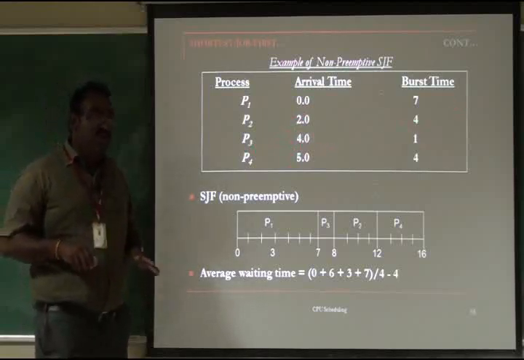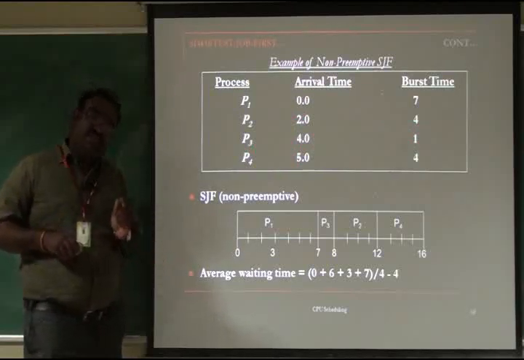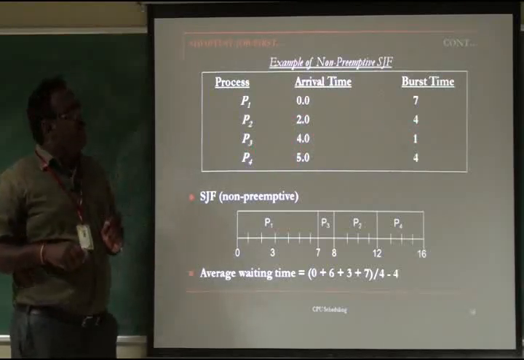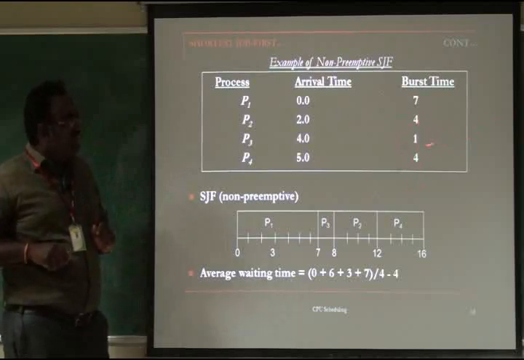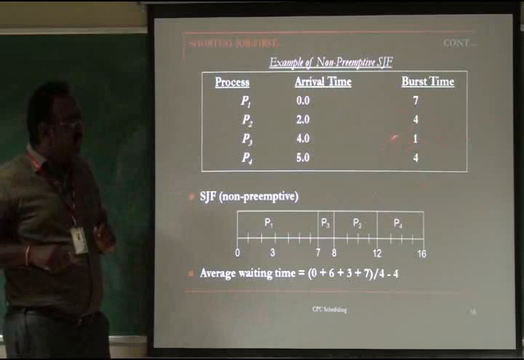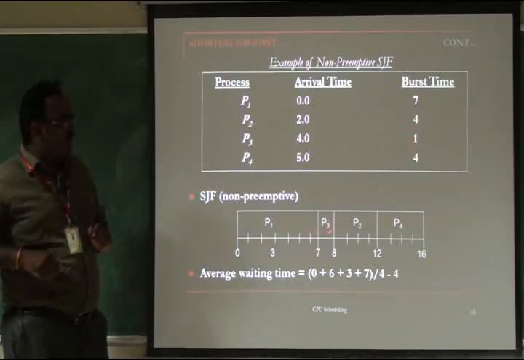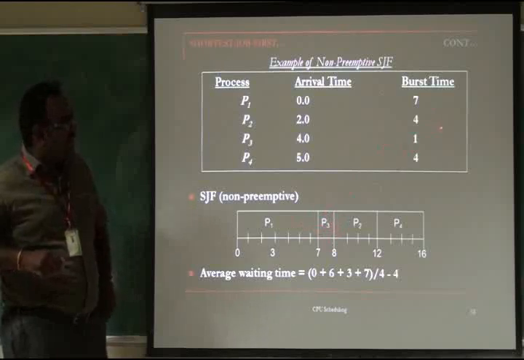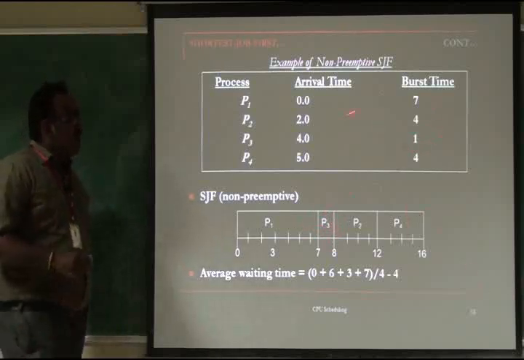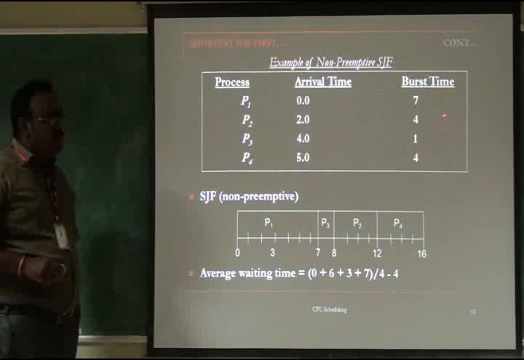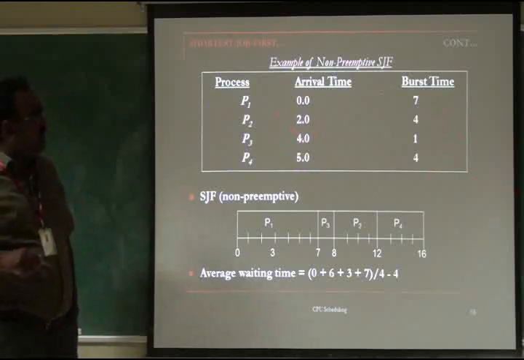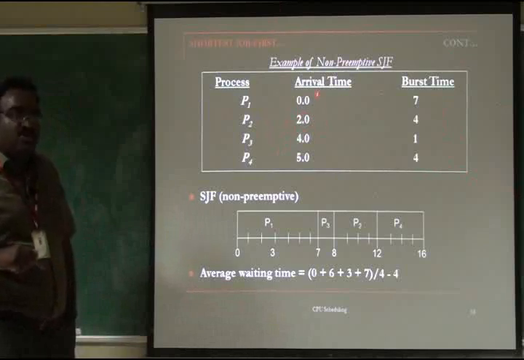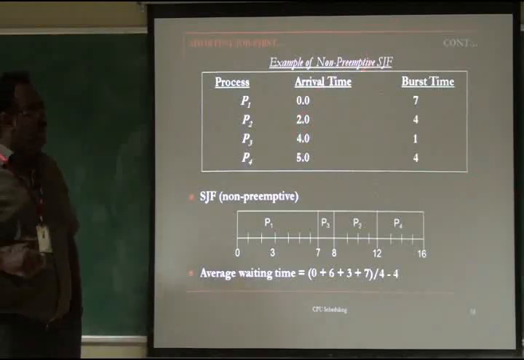Now the CPU scheduler picks the one with the minimum burst time. Among P2, P3, P4, P3 has the shortest job, the minimal burst time, which is 1. So P3 is now scheduled on the CPU. Then P2 and P4 have the same burst time, but P2's arrival time is earlier, because we have to reduce the waiting time; this is one of the criteria.